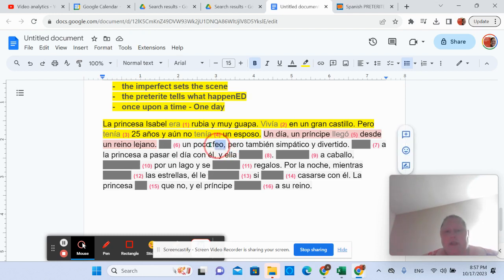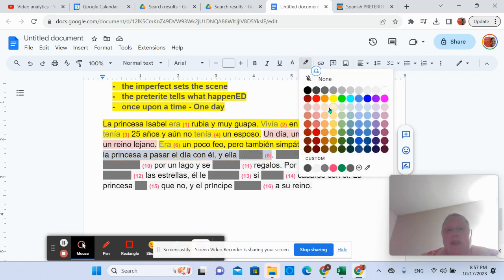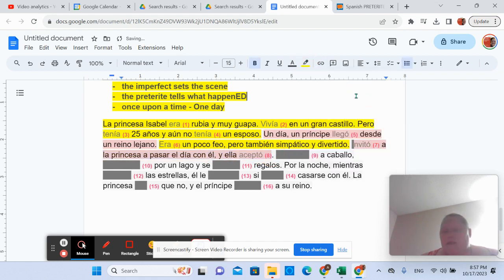Now we're going to see era un poco feo. Now we have to describe him. So we're setting that scene again. Okay. And then we have he invited the princess to go with him, and she accepted.